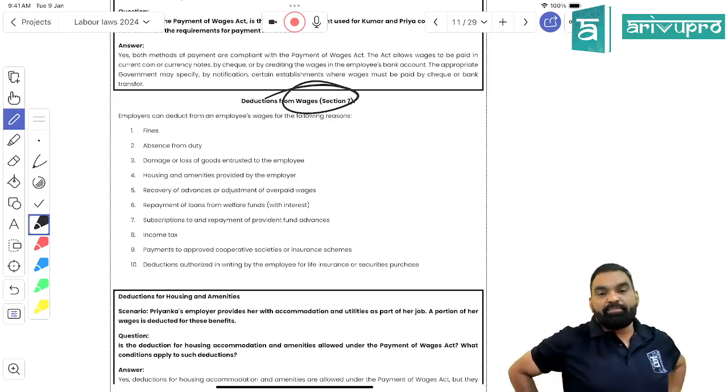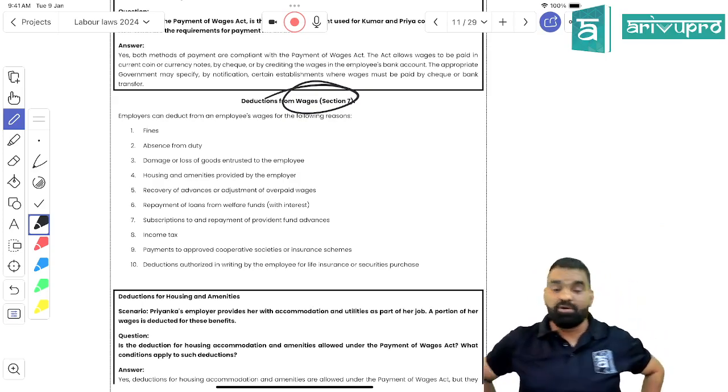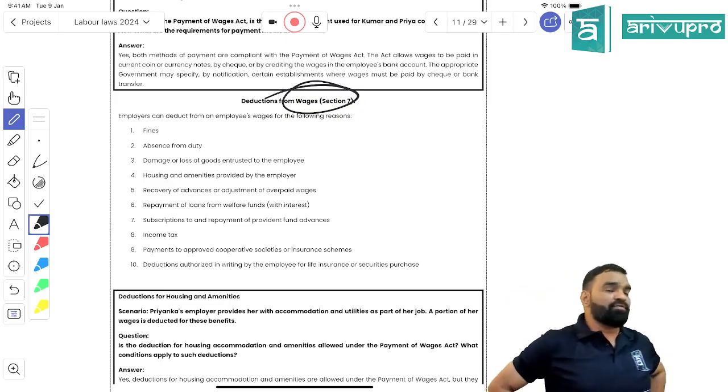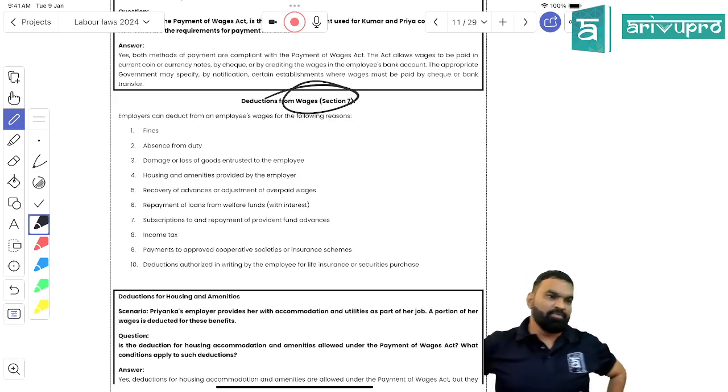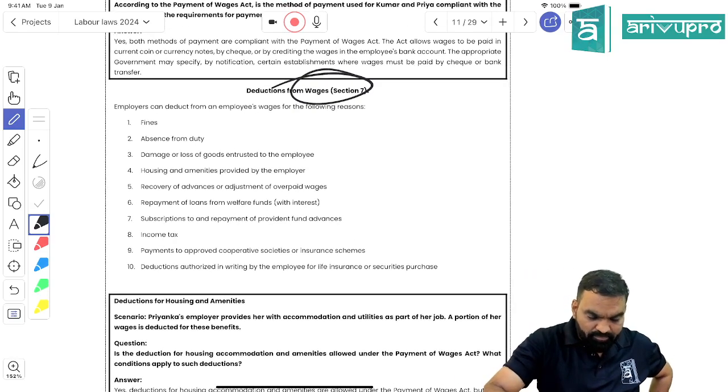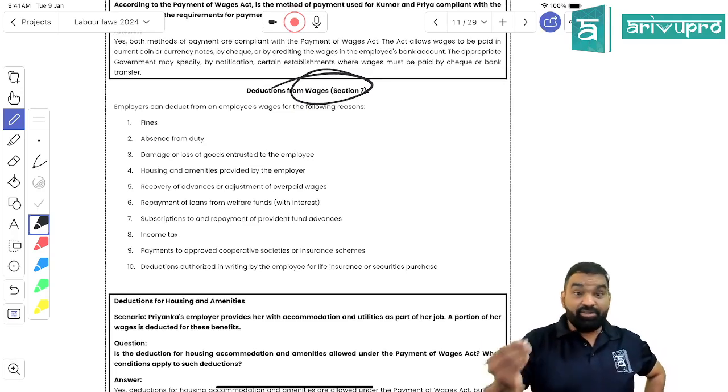The first one that can be deducted is fine, subject matter of policy and with uniformity. Damages, subject matter of policy and uniformity. 3 things need not be communicated. The first thing is what? Advances, absence from duty, and the third thing is what? Damages need to be a policy matter.